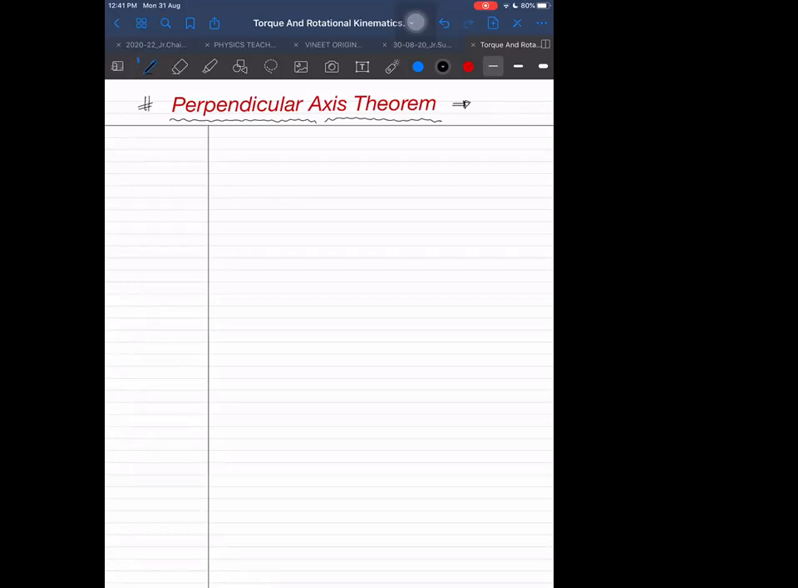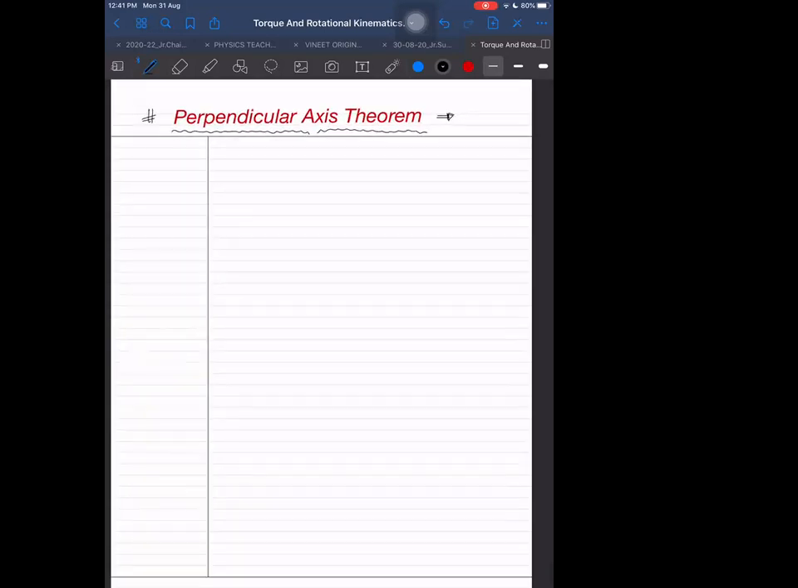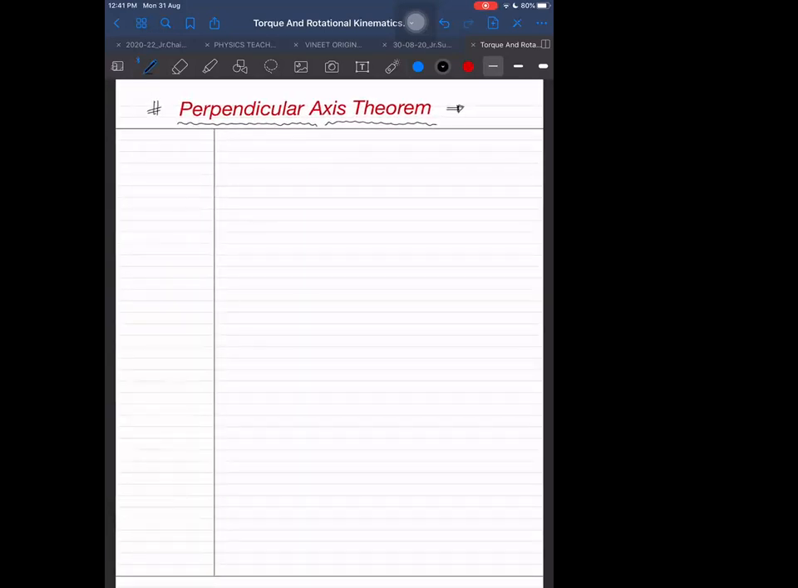Okay, anyway, those who are here. It is already 12:40, okay, then let us end it now. And in the evening, I will start. Perpendicular axis theorem and parallel axis theorem. Two theorems will be there.